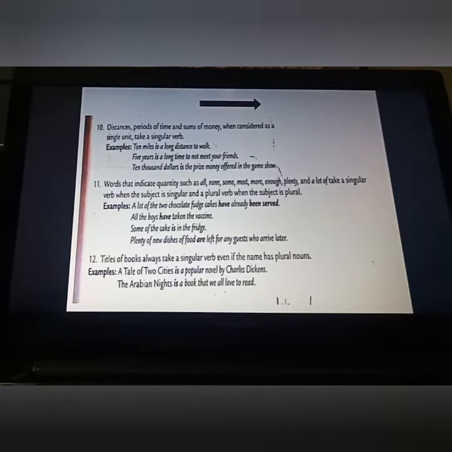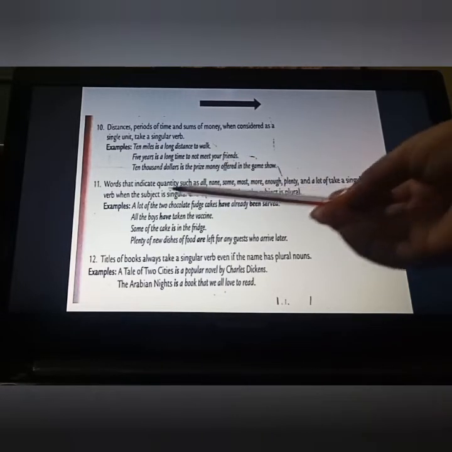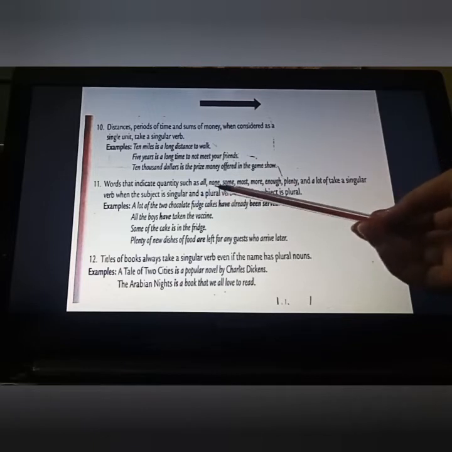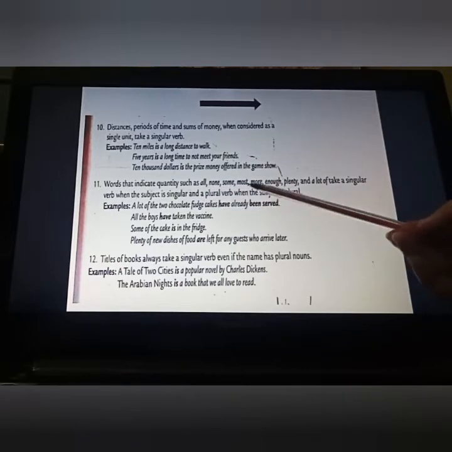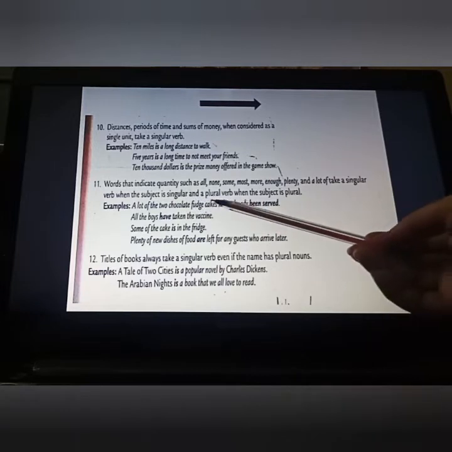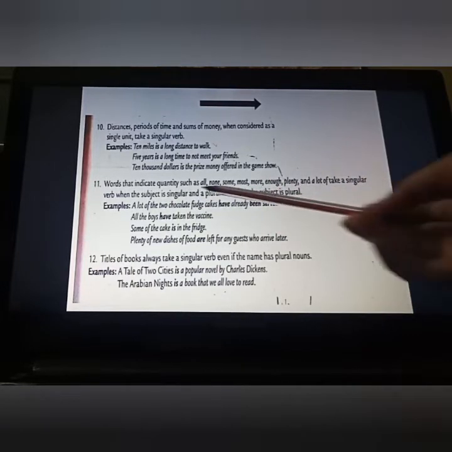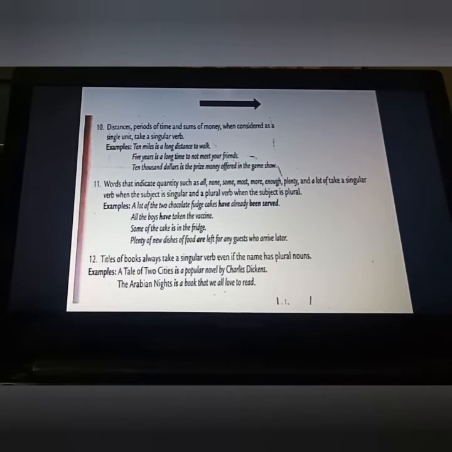Now the next rule, words that indicate quantity, meaning how much quantity, such as all, none, some, most, more, enough, plenty and a lot of, take a singular verb when the subject is singular and a plural verb when the subject is plural. It's very easy. Whenever you are getting these words, after that you have to see whatever noun is given.